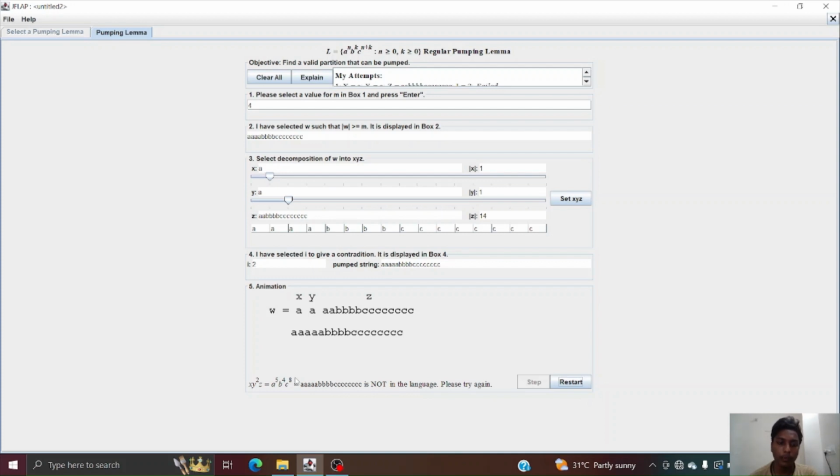Hence we can say that the particular string x, y square z is not in language L, and since it violates one of the conditions of pumping lemma, we can say that language L is not a regular language.